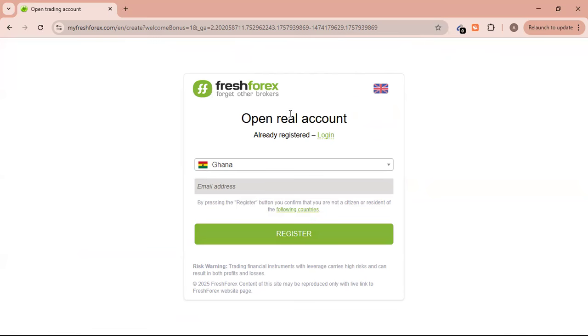If you already have an account, you can log in. But remember, if you already have an account, you cannot get the bonus. It's only for new clients and it's $50.